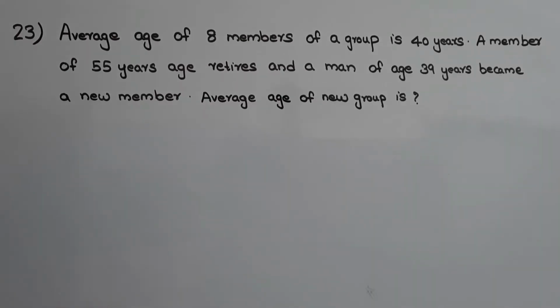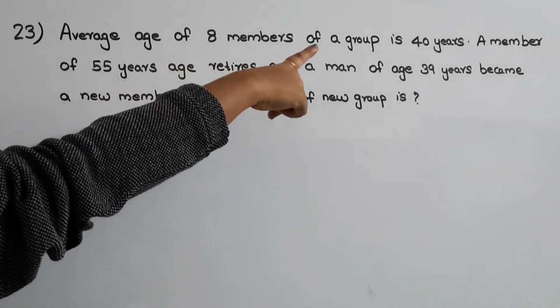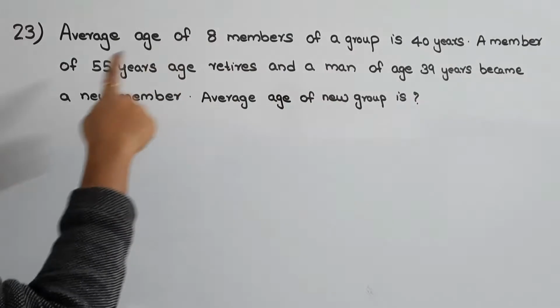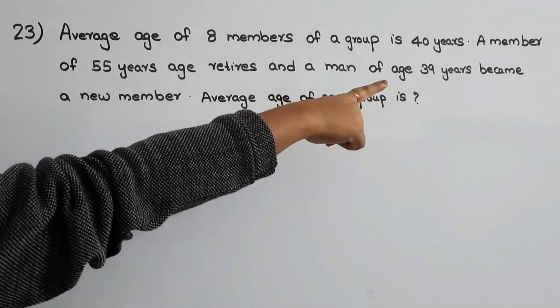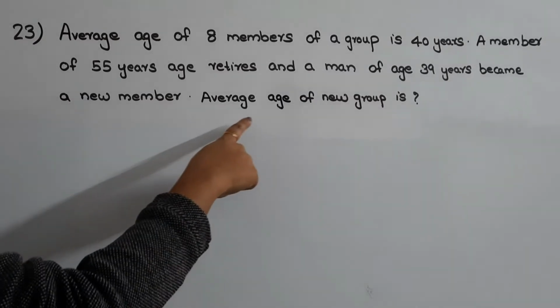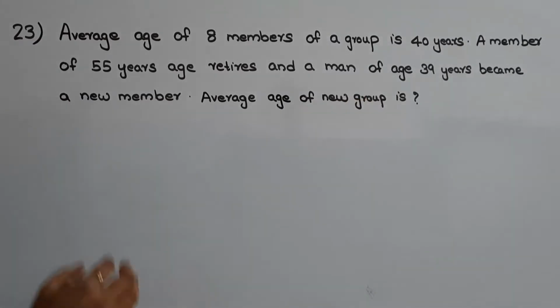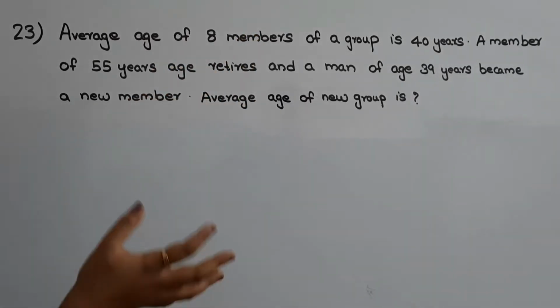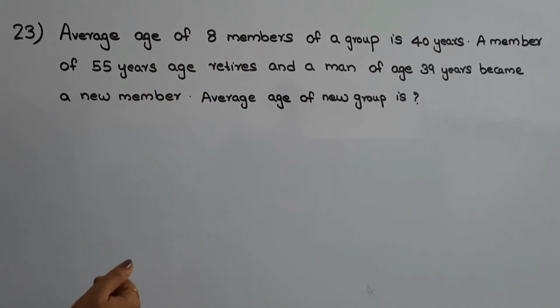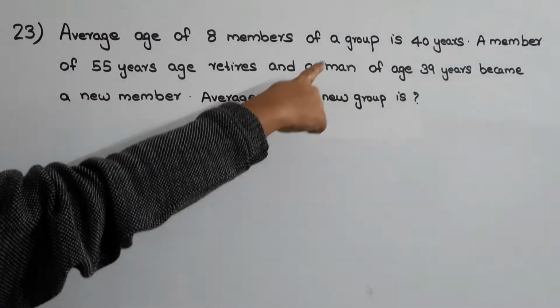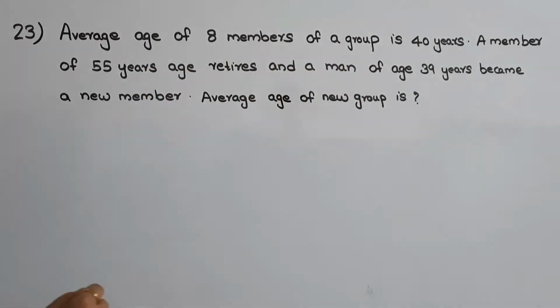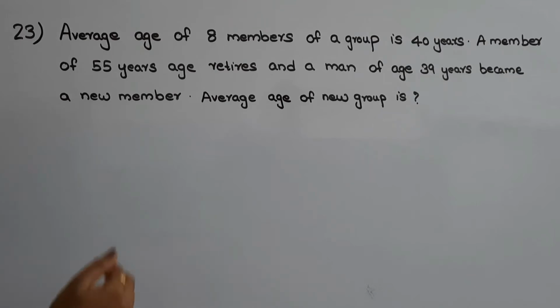The next question is, average age of 8 members of a group is 40 years. A member of 55 years age retires and a man of age 39 years became a new member. Average age of new group is? So in this question they have given the average age of 8 members of a group as 40. Then they are telling that a member of 55 years age is replaced by a new member of 39 years. So we need to find out the average age of the new group.